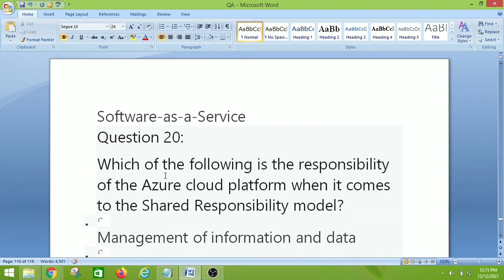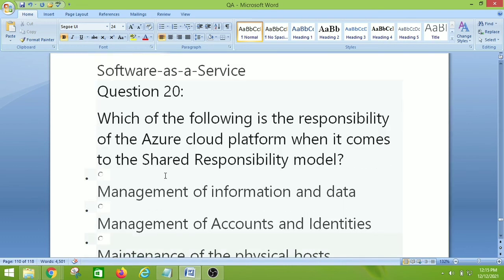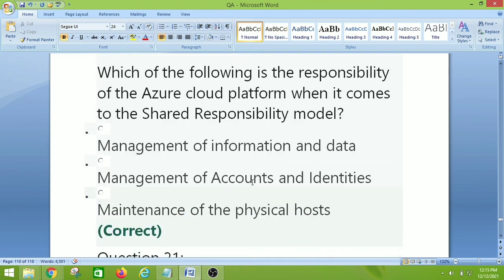Which of the following is the responsibility of the Azure cloud platform when it comes to the shared responsibility model? So management of information and data, management of accounts and identities, maintenance of the physical host. So the right answer is maintenance of the physical host. So we have covered 20 questions from the set 1.